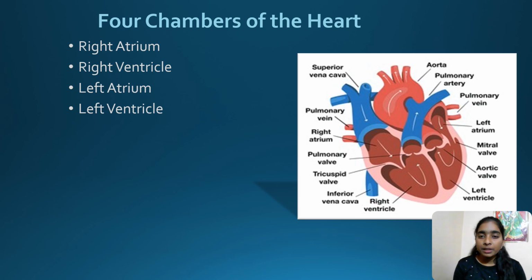In this picture we can see the parts of the heart: superior vena cava and pulmonary vein, right atrium, pulmonary valve and tricuspid valve, inferior vena cava, right ventricle, left ventricle and aorta, pulmonary artery, pulmonary vein, left atrium, mitral valve and aortic valve.